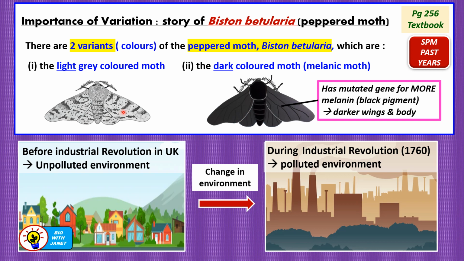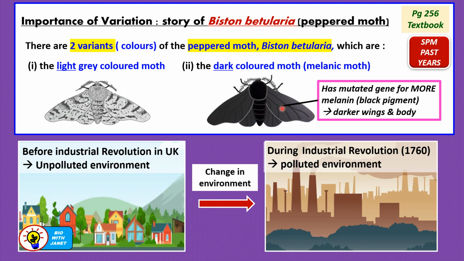Originally, this is the more common type of moth that is found in England before the Industrial Revolution, okay, in England or UK. The other variant or the other type of moth has dark colored wings. Why is it dark colored? Because this moth had a mutated gene, a gene that already underwent abnormal changes.